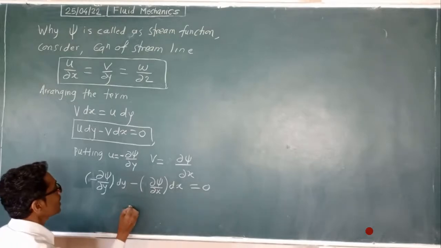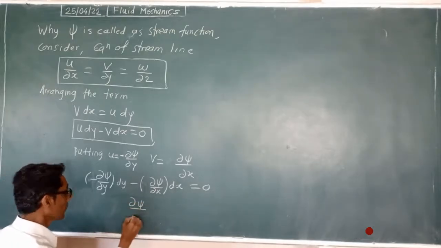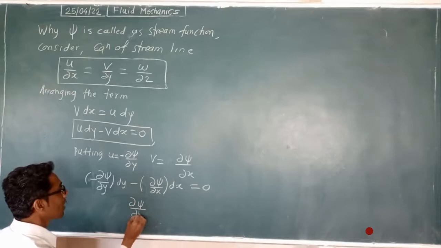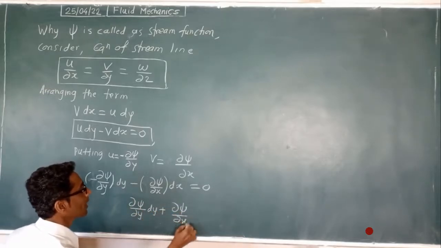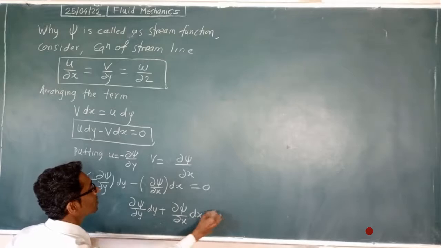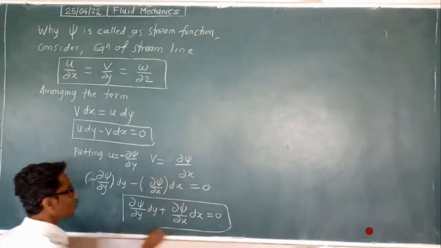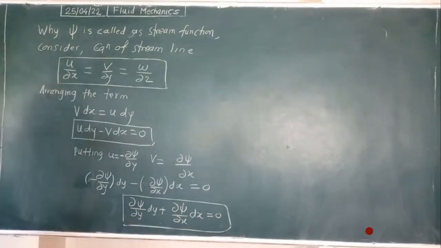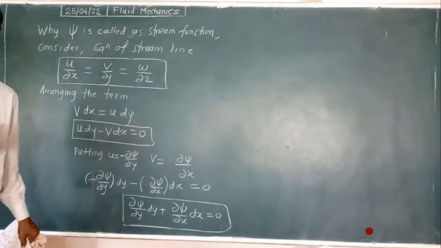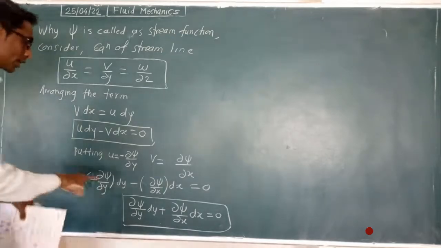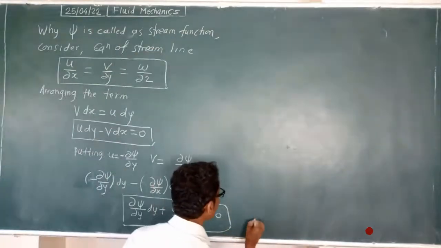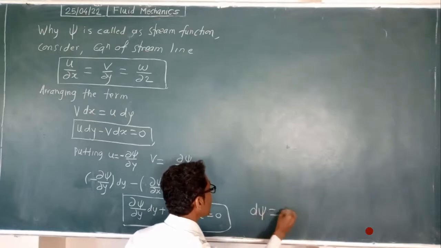So we can write dψ/dy into dy plus dψ/dx into dx is equal to 0. So this is actually dψ is equal to 0.